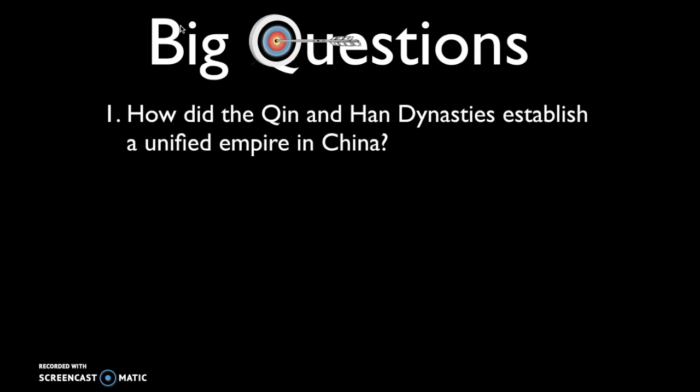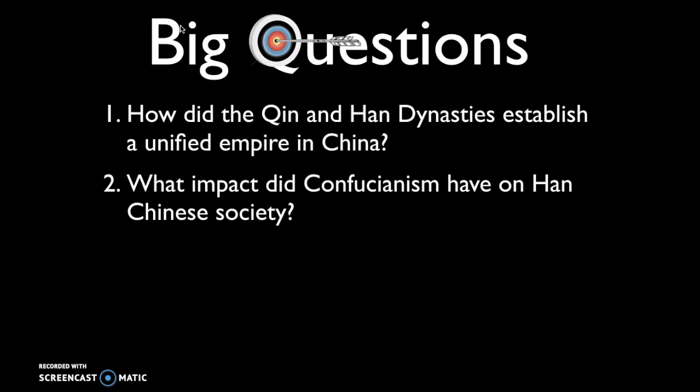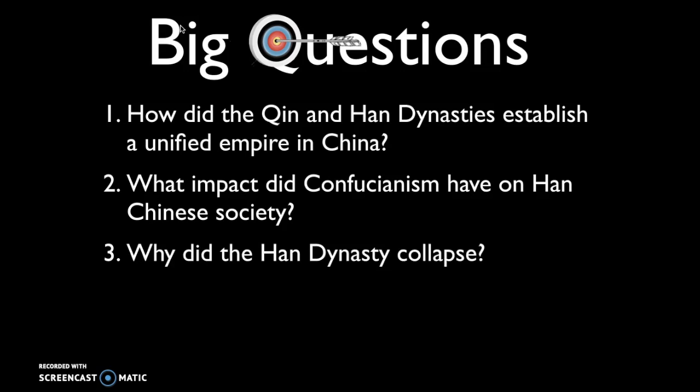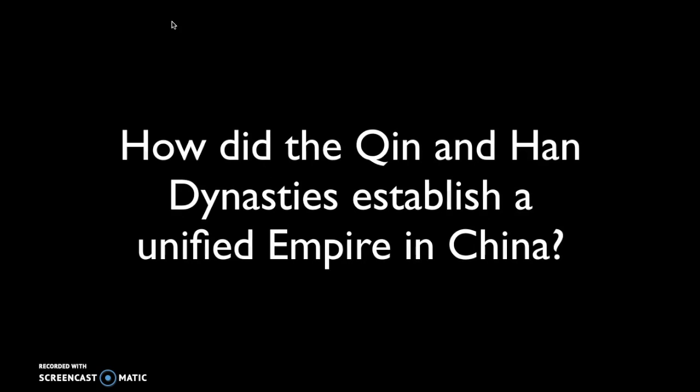The big questions you need to be able to answer after watching this video are: first, how did the Qin and Han dynasties establish a unified empire in China? Second, what impact did Confucianism have on the Han Chinese society? And third, why did the Han dynasty ultimately collapse? So let's start with that first big question. How did the Qin and Han dynasties establish a unified empire in China?